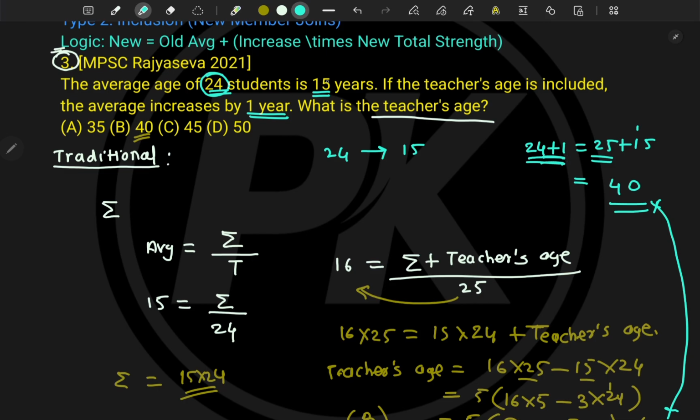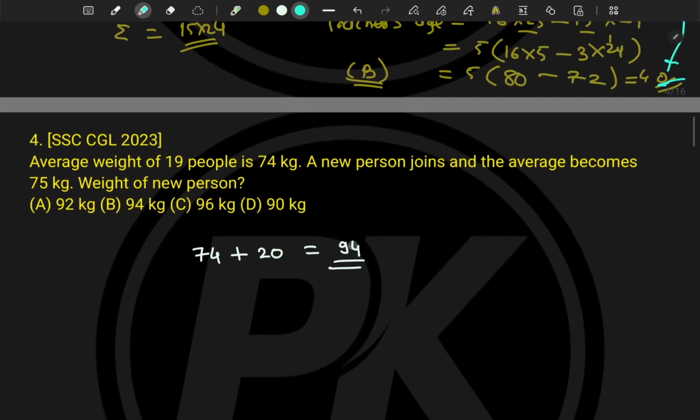And how much was the average? Earlier average, it was 15, and we will add that. So 25 plus 15 is equal to 40, and that is our average, right? Similarly, let's solve the next problem as well.